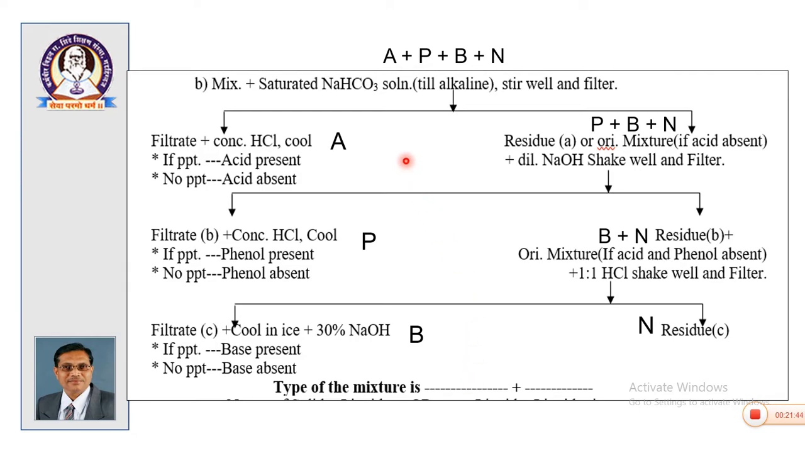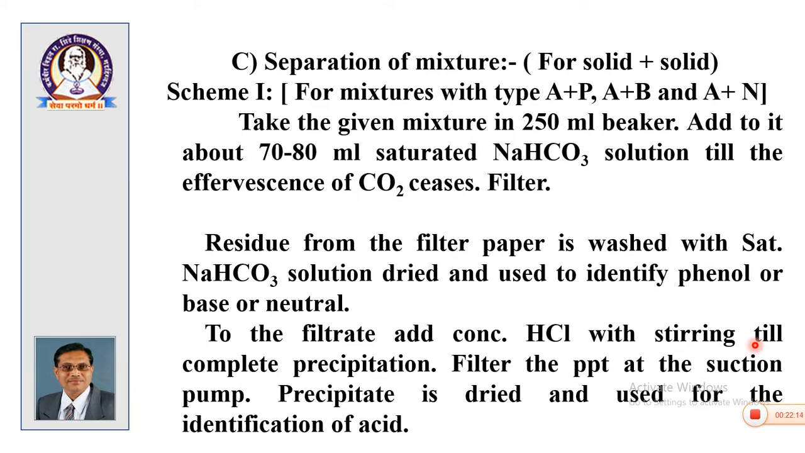I will repeat once again. The mixture is detected for its type by using selectively 3 reagents: sodium bicarbonate for acid, then sodium hydroxide for phenol, treatment of the residue if acid is present, or treatment with the mixture if acid is absent, then for base treatment with 1:1 HCl, and the last component will be neutral. Okay. So, then how to separate these mixtures?